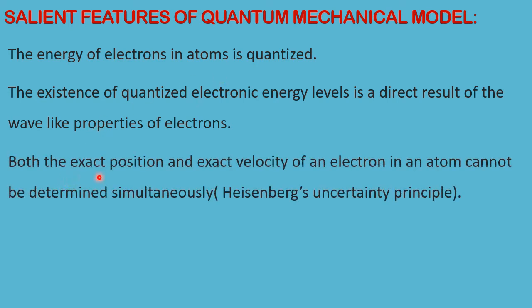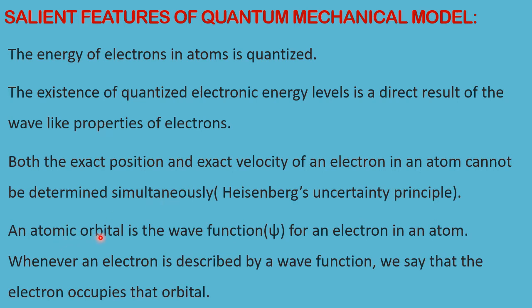Both the exact position and exact velocity of an electron in an atom cannot be determined simultaneously. This is one of the features of the quantum mechanical model given by Heisenberg. This is the Heisenberg uncertainty principle, as well as one of the salient features.